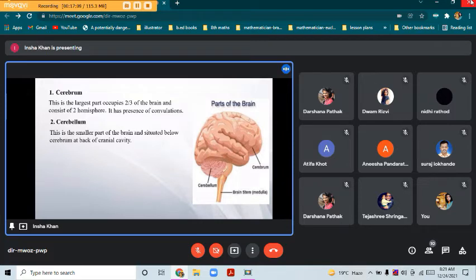It has grooves, and it is the center for controlling equilibrium and maintaining balance, that is maintaining posture, and it is the regulatory center for neurotransmitter, because this cerebellum is responsible for carrying activities like walking and running and balancing our body.